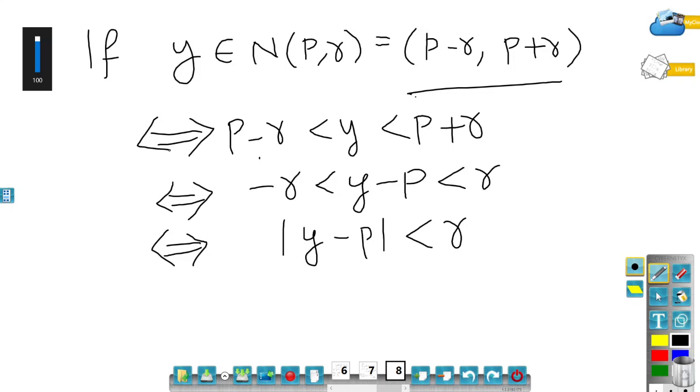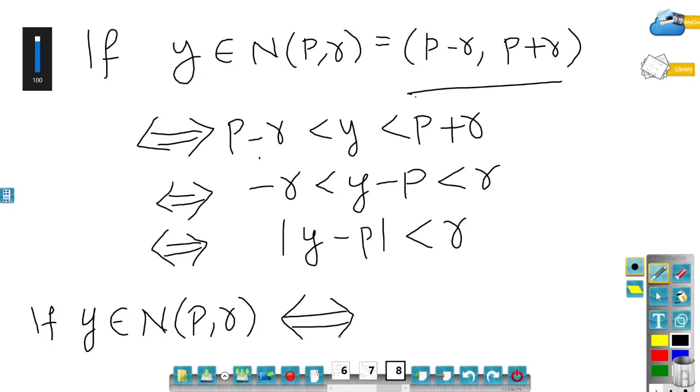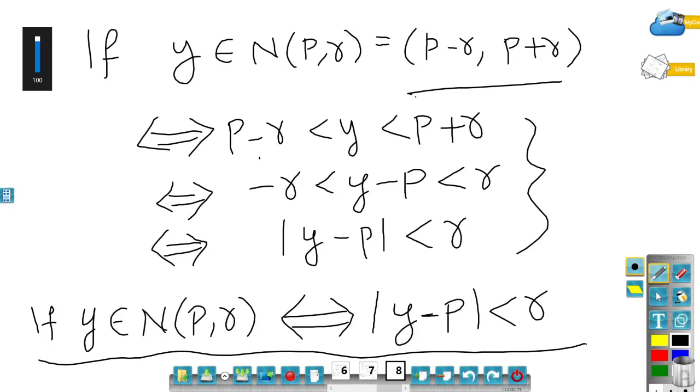So what we have shown is that if y belongs to N(P,R), this means the distance between y and P is less than R. All of this we have done already; these are the properties of the modulus function. This much information is enough to prove the Hausdorff property. So now let me prove the Hausdorff property.